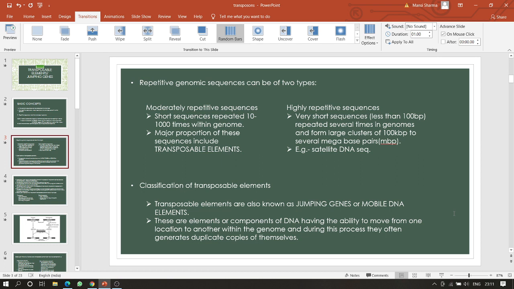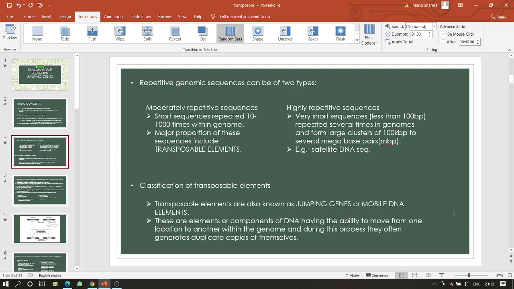Repetitive genomic sequences can be of two types. First one is the moderately repetitive sequences and second one is the highly repetitive sequences. Moderately repetitive sequences are the short sequences repeated 10 to 1000 times within the genome. We can take the example of transposable elements here.